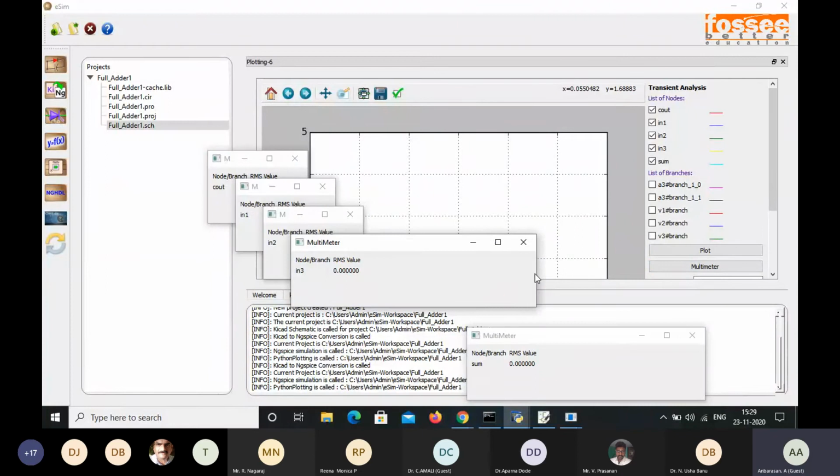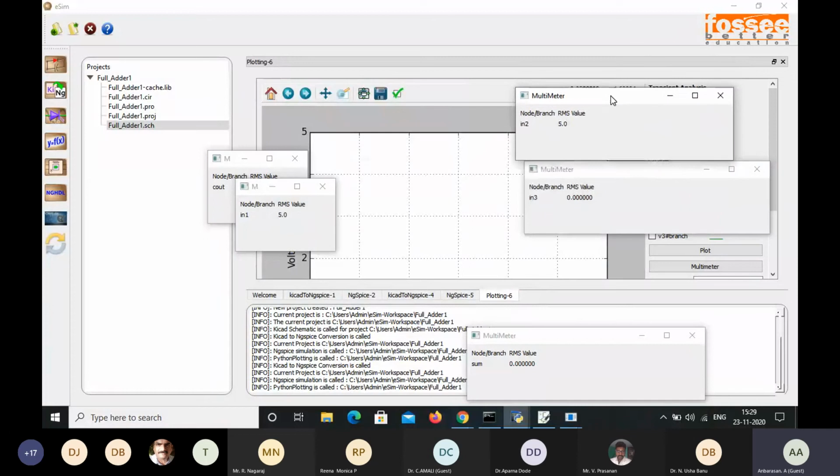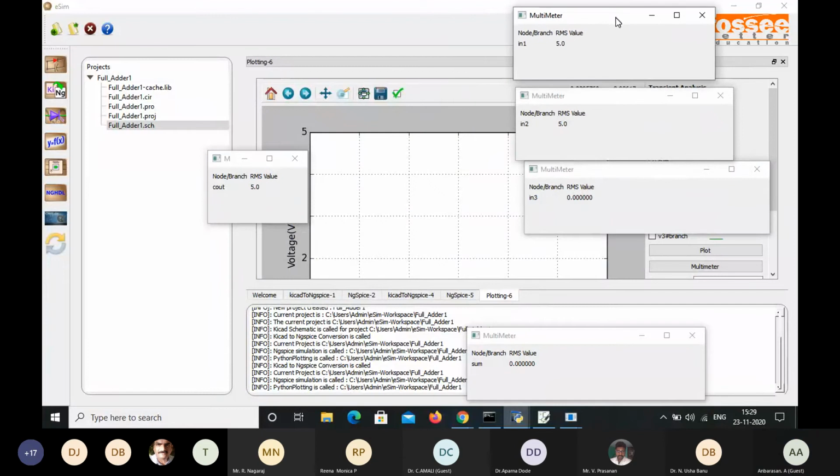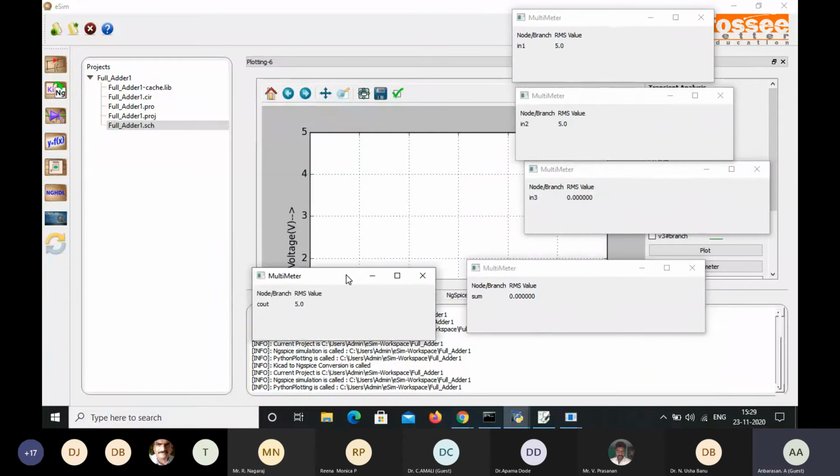Input 3 is 0, input 2 is 5, and input 1 is 5. This means 1 1 0. The output will be 1 0. 0 will be our sum, and 1 will be our carry. That is, Cout will be 1. So this is the result.